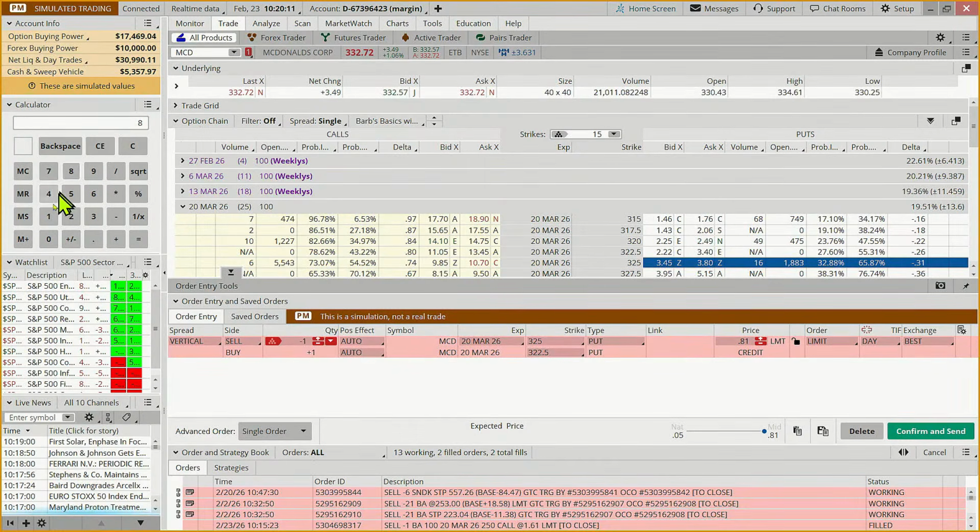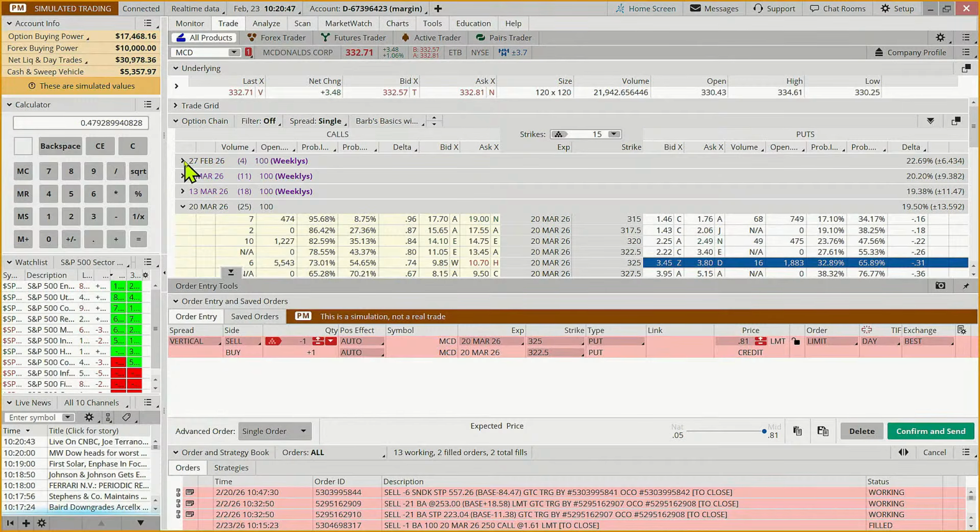And so the third rule that we want to follow is, I'm going to take the amount that I can make, which is $81, and divide it by how much I can lose, which is 250, the width of the spread, minus the $81. And then if I'm in this for 25 days, just as a rule of thumb, I want to get at least a 25% return on risk. And our potential return here is 47%, almost 48%. So that meets our requirements.